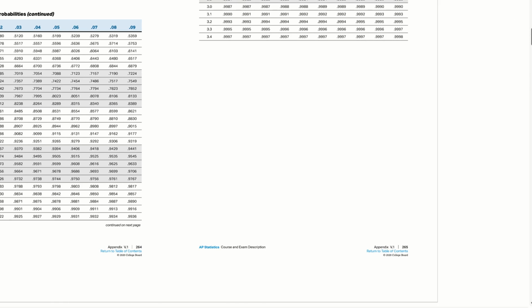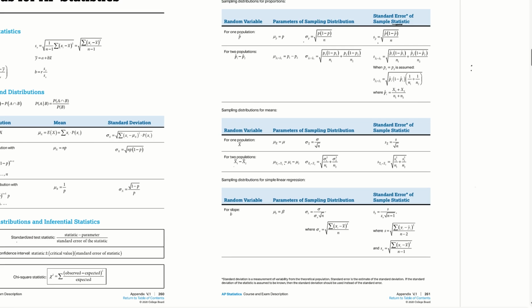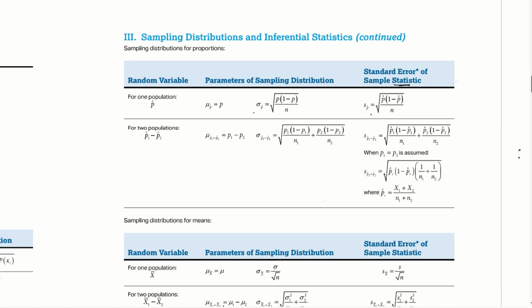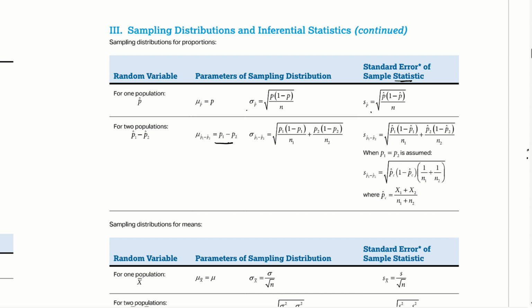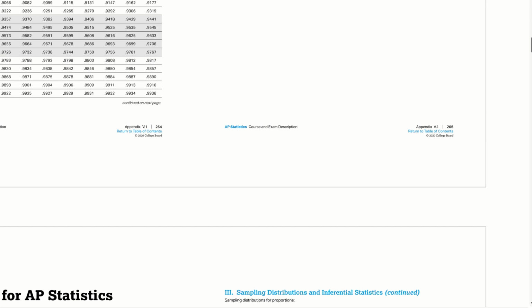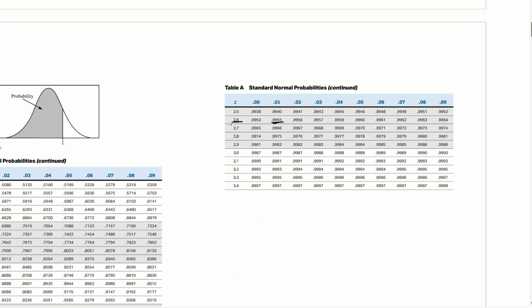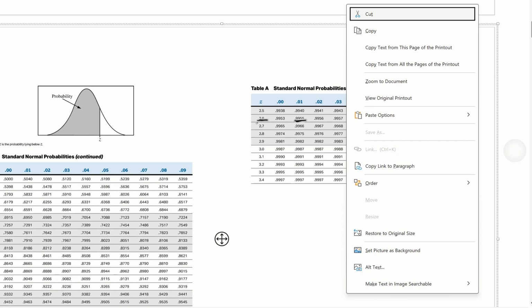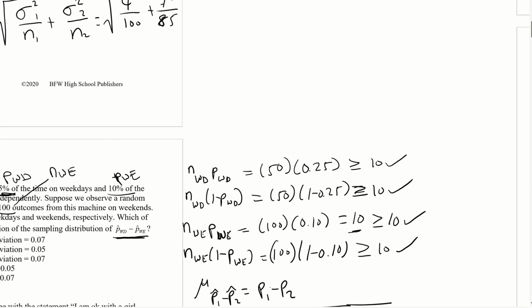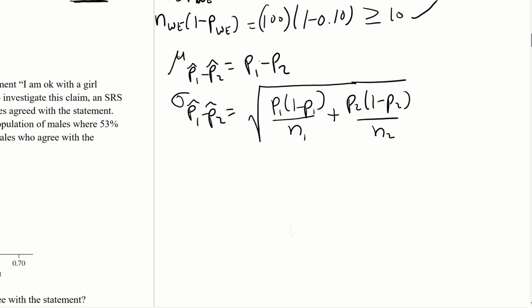Okay, let me show you where that is on the formula sheet. So you go for proportions, and then you get right here, P1 minus P2, and then we get this one right here, okay? All right, so there it is on the formula sheet. So let's go ahead and apply it here. All right, so we got P1 minus P2. P1 is weekdays, okay? So we're going to say weekdays minus weekends, because that's what they said. I'm just going to do that so that I can remember.